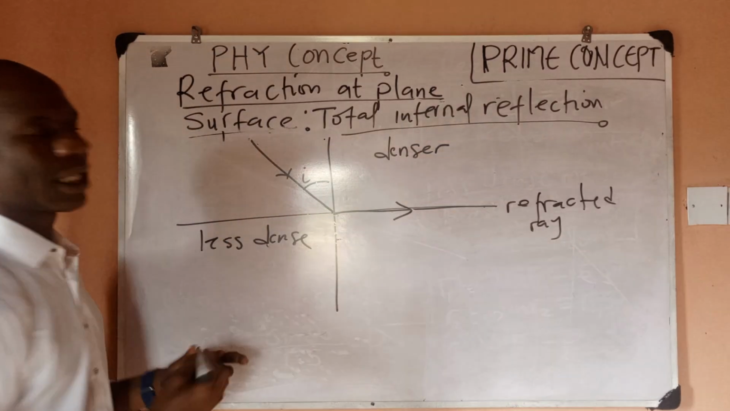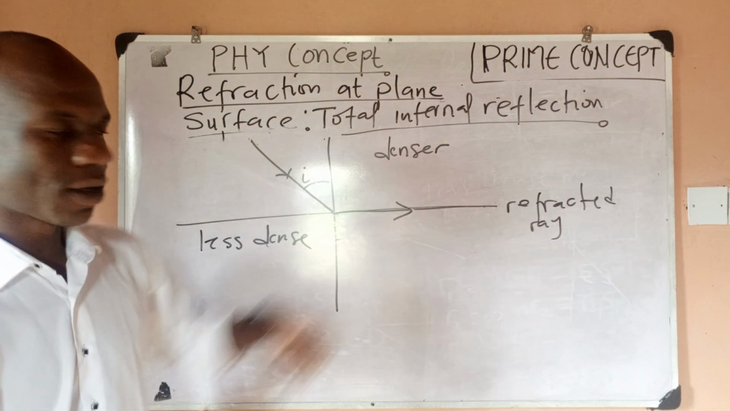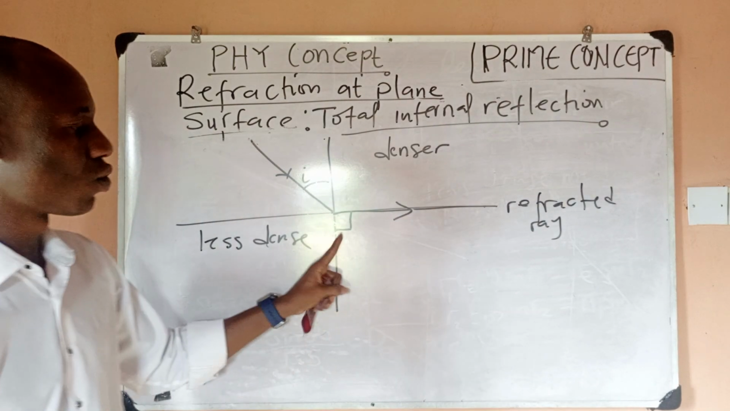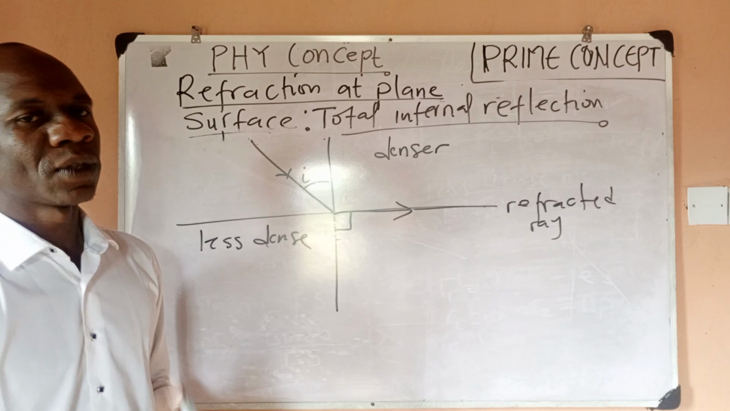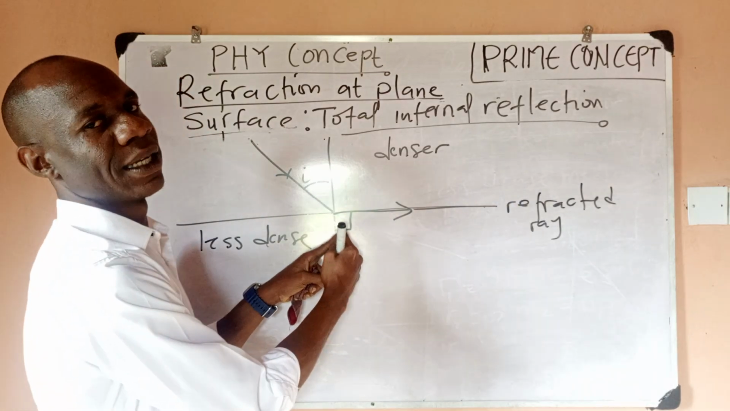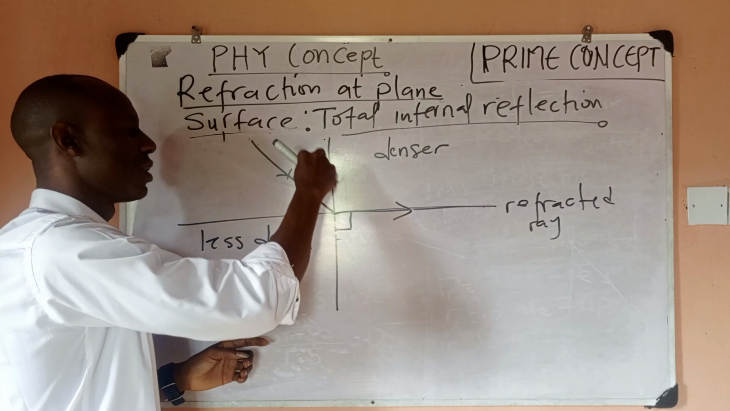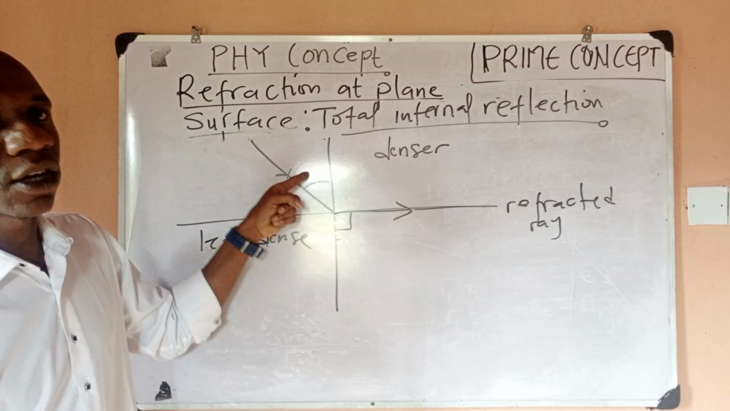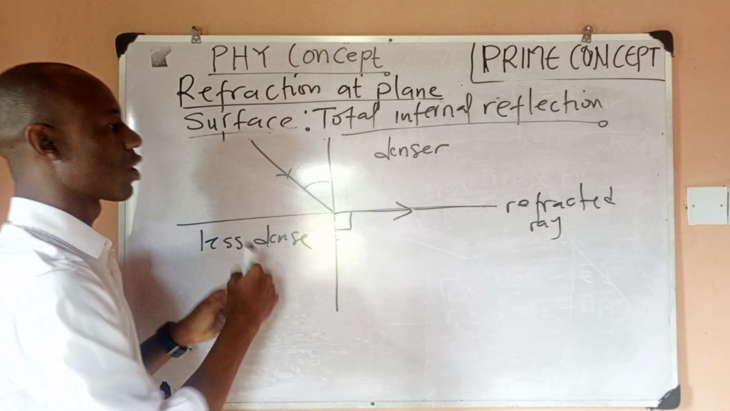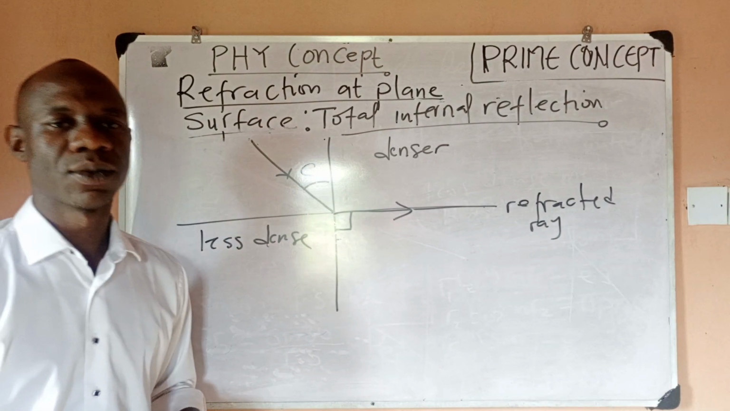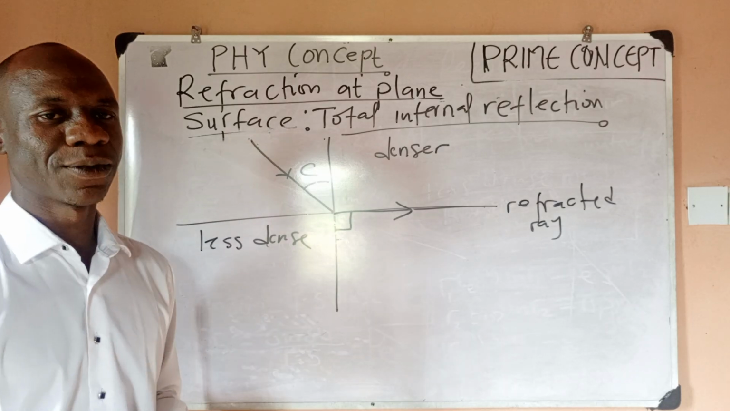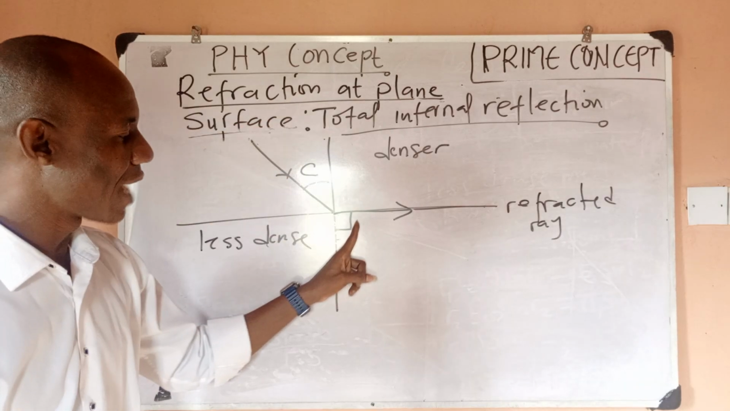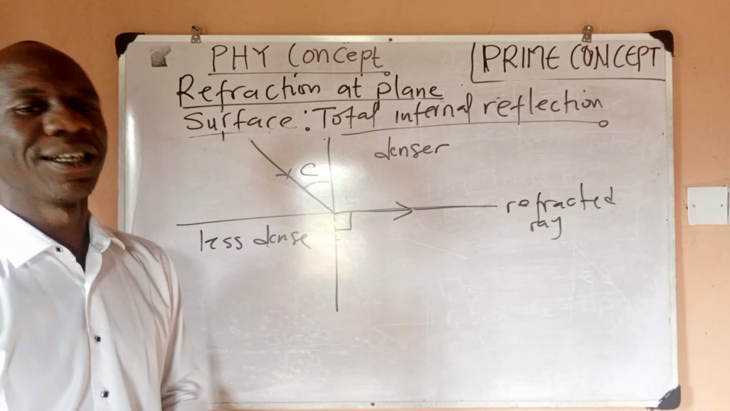So if your refracted ray aligns with your plane surface, it means your refracted angle now becomes 90 degrees. When your refracted angle becomes 90 degrees, the angle of incidence is no longer called the angle of incidence. This angle will now be called the critical angle. So what is the critical angle? The critical angle is the angle of incidence when the angle of refraction is 90 degrees. So that is the critical angle.